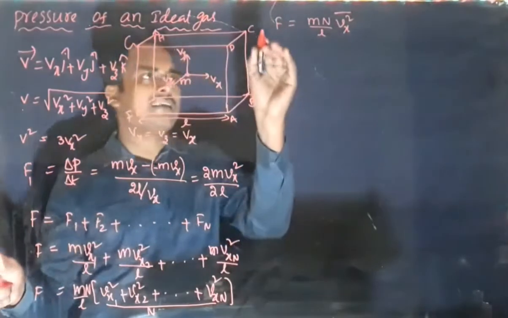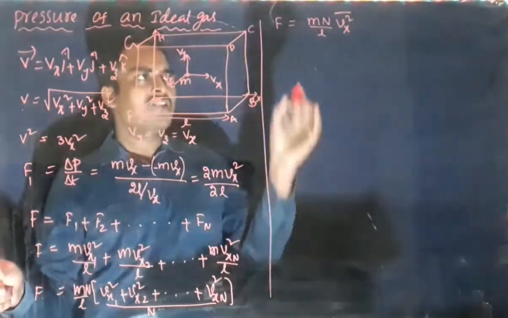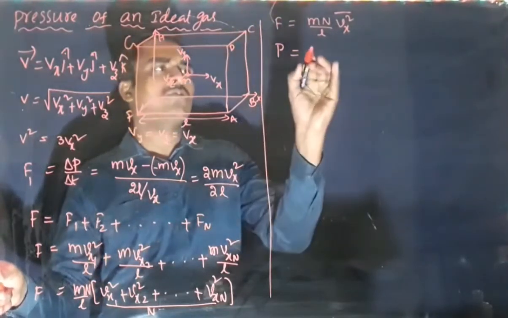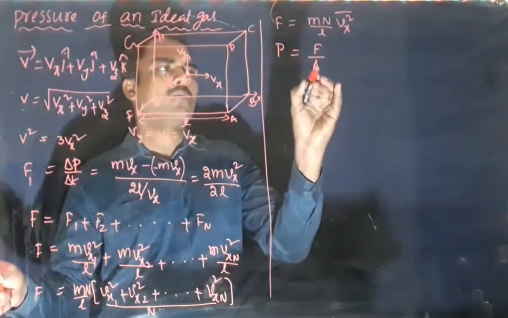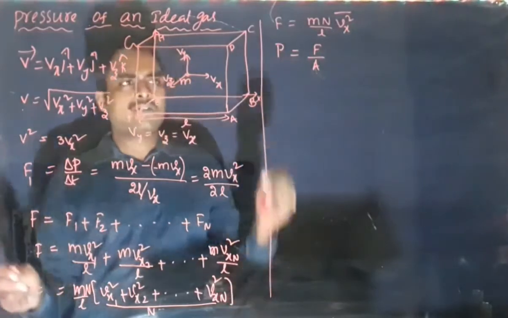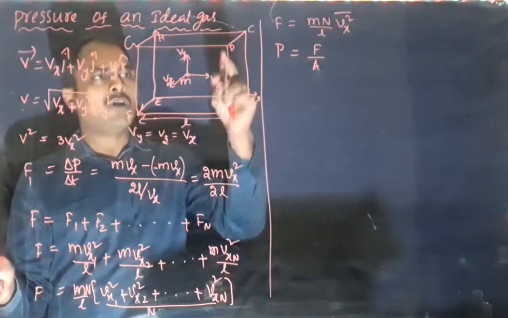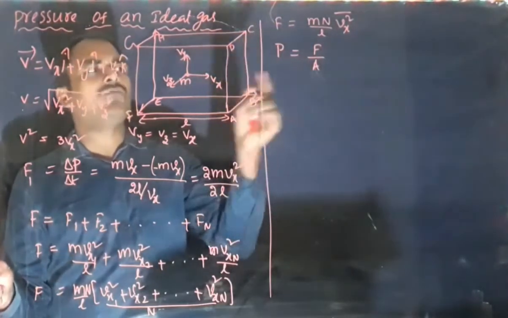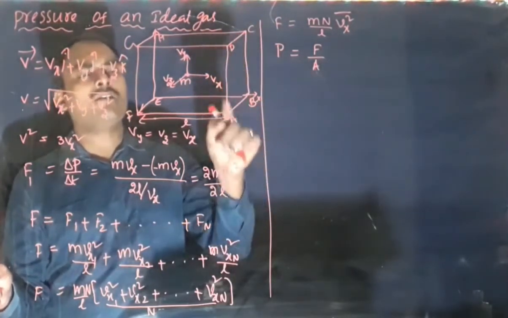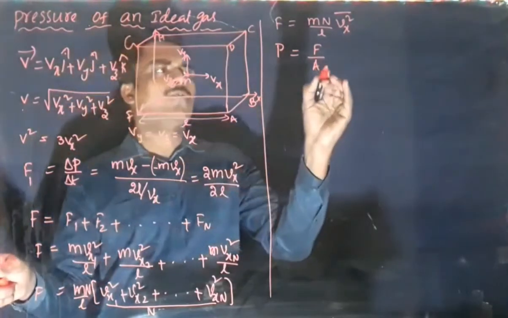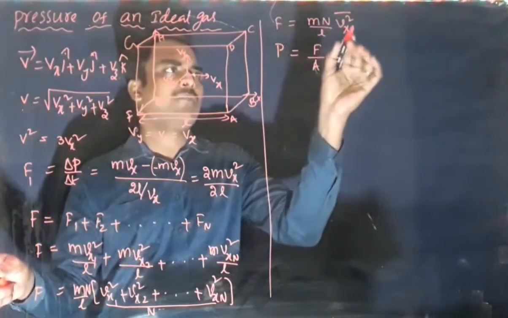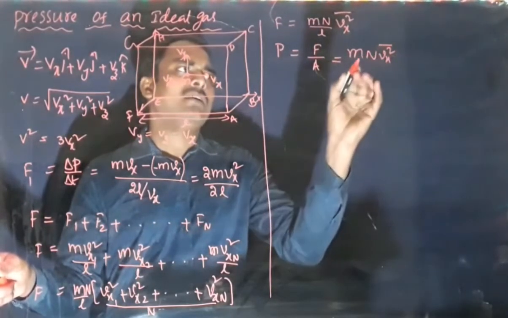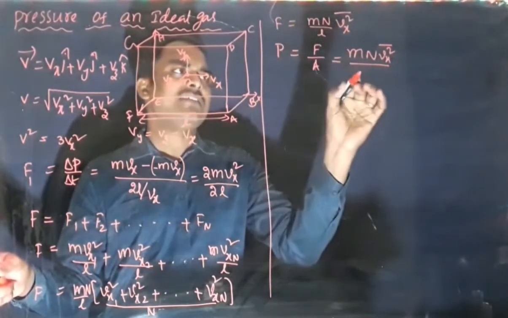So next let us write the pressure formula. Pressure is nothing but force upon area. Which area? We are finding the force on this wall. Then the force on this wall divided by the area of this wall will give the pressure on this wall. So pressure equal to force upon area. This is the formula for force: m N Vx square bar divided by L is there already.